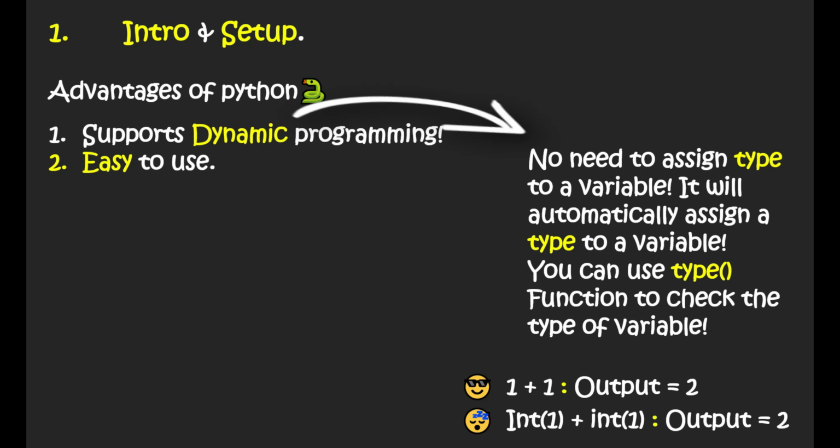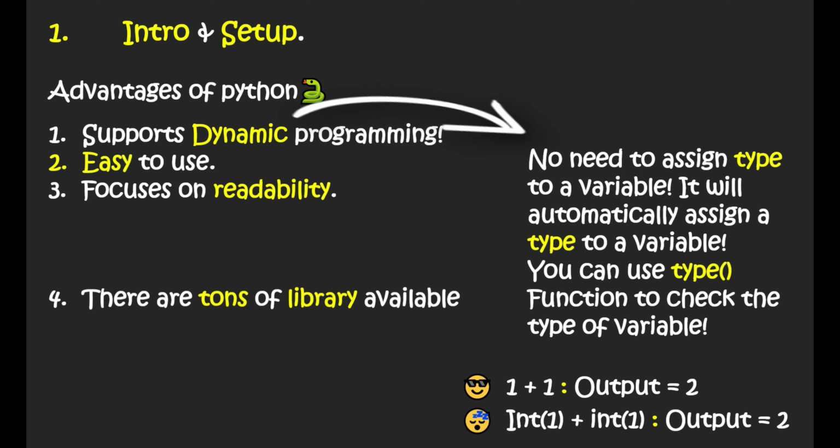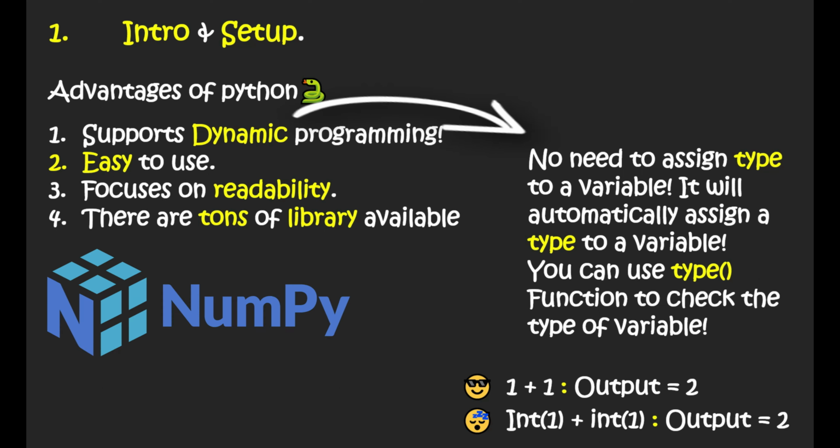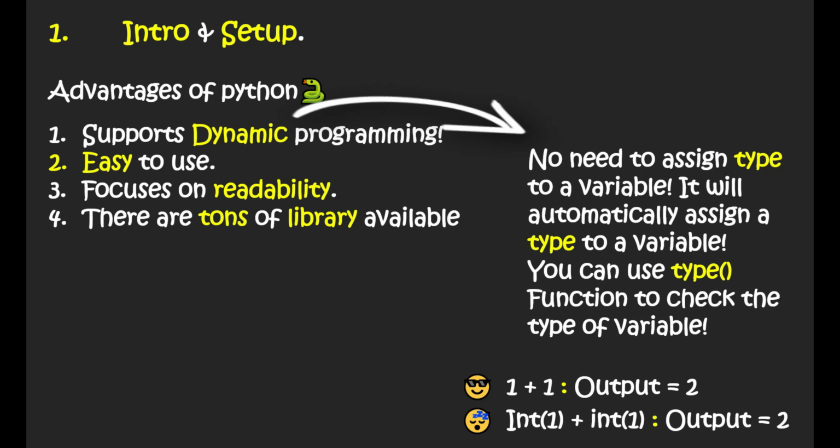So the second big advantage is it is easy to use. The Python programming language focuses on readability. There are tons of libraries available. So let's say you are trying to plot a graph or analyze data, you can simply use NumPy and Pandas libraries instead of directly writing any code. So libraries provide many functions which are very handy in many use cases.